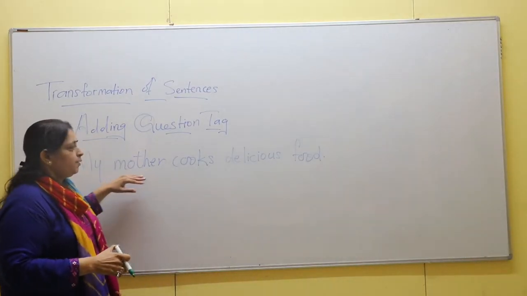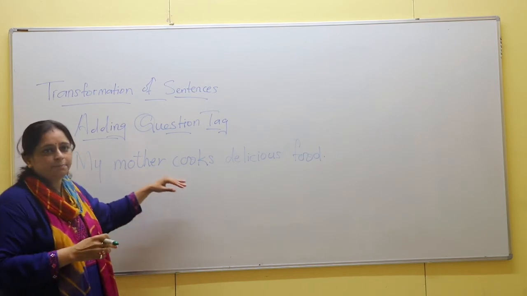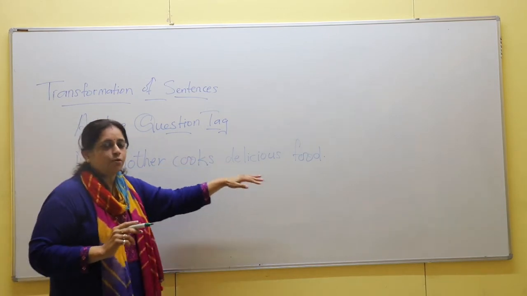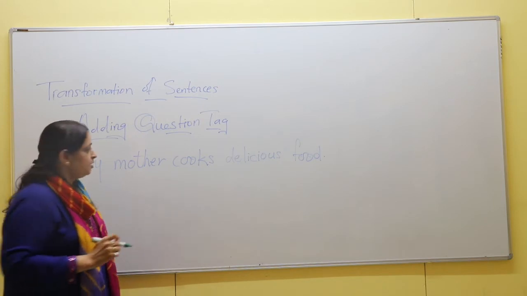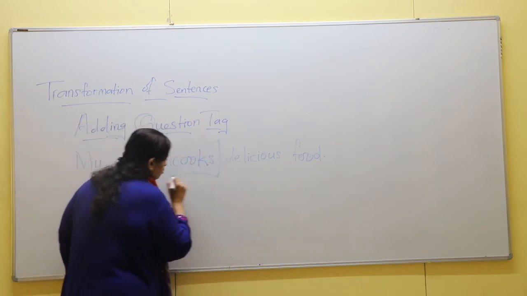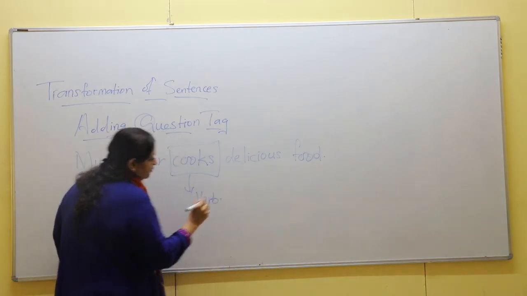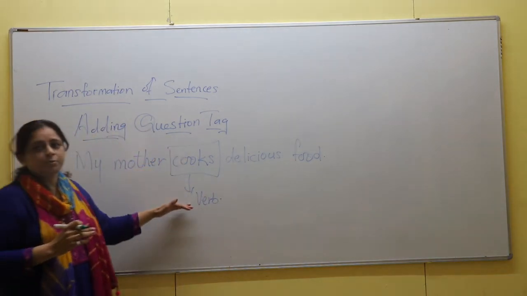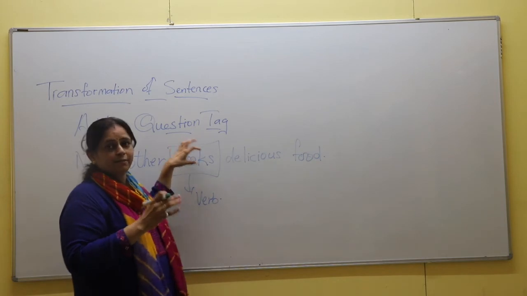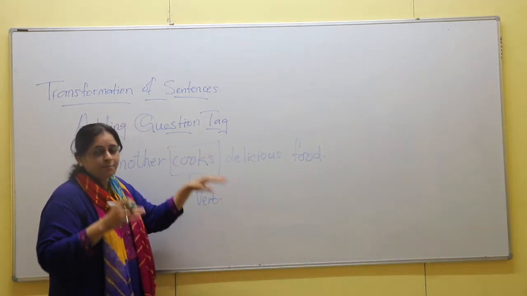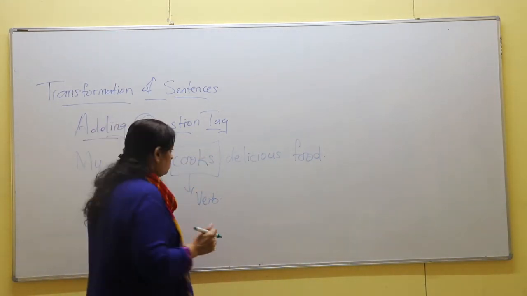So now here, when the sentence doesn't have any helping verb, we have to first find out what is the verb of the sentence. Now here the verb is cooks. We have found out that it is the verb of the sentence. After you find out the verb, you have to find out that the given verb is in which tense. That means you have to find out the tense of the verb.